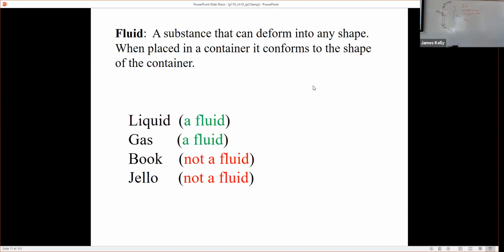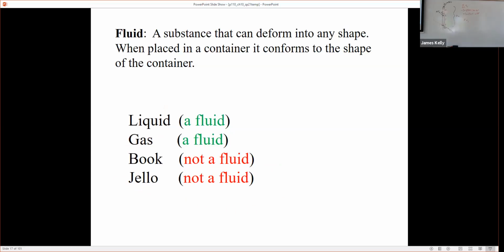Okay, so this chapter is concerned with the idea of a fluid, and just to make sure we're all on the same page, we're not going to consider any substances where it's really confusing about whether it's a fluid or not. But you can think of roughly a fluid is something that can easily deform into any shape, and it includes both gases and liquids. We consider those fluids. A book, under normal circumstances, we would consider a kind of solid, and a jello is kind of a confusing intermediate case.